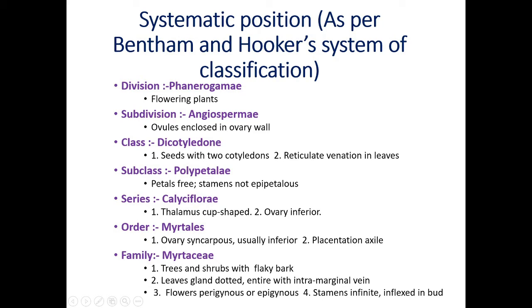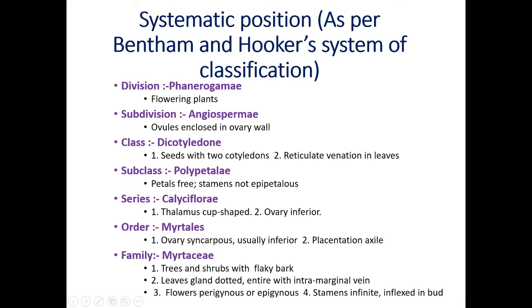Now our family is family Myrtaceae. Now what are the reasons? Trees and shrubs with flaky bark. If you observe the bark of eucalyptus, you will see the flaky bark. Leaves gland dotted. Glands are present. Entire, that means the margin is smooth, with an intramarginal vein. Intramarginal vein means veins and veinlets reach just near the margin, and a small vein is present there. This condition is called intramarginal vein.